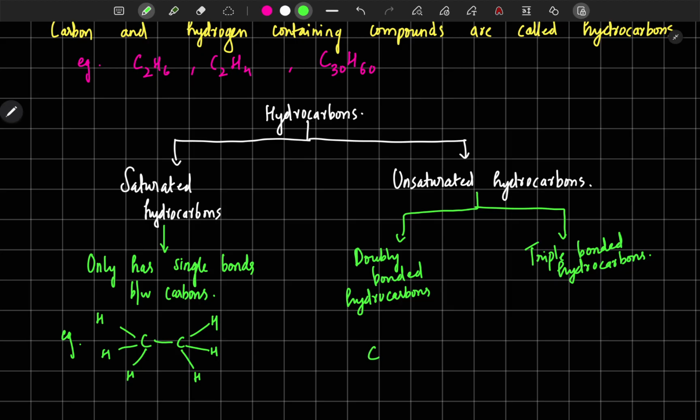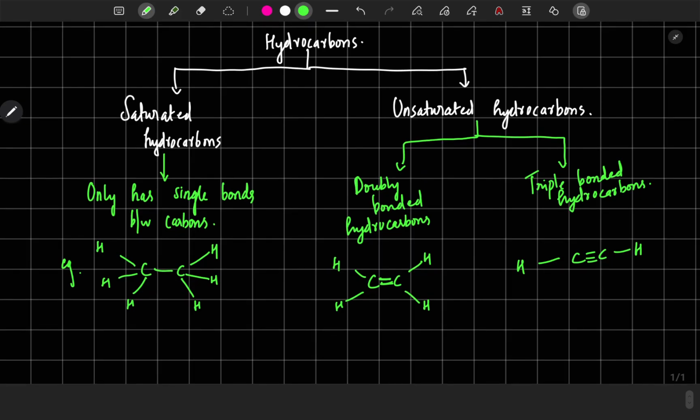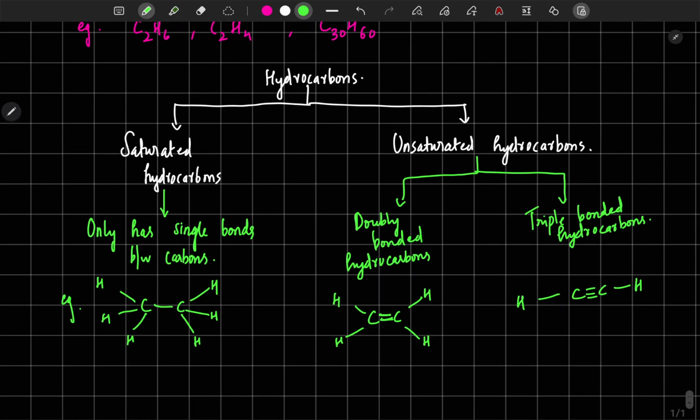For example, C double bond C with H, H, H, H. Here the carbon and carbon have a double bond between them, 1, 2. If it is like this, the carbon and carbon have 3 bonds between them. This is called a triple bond.